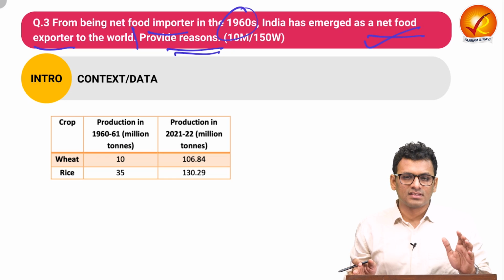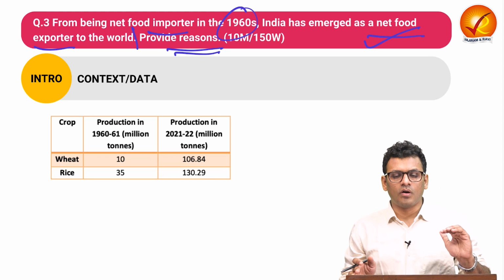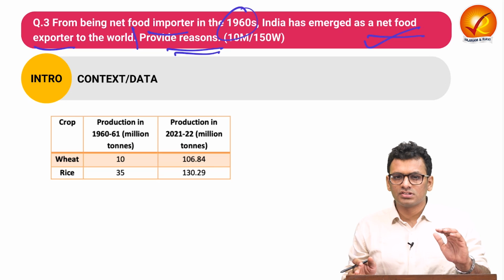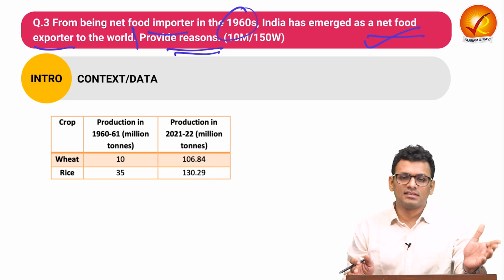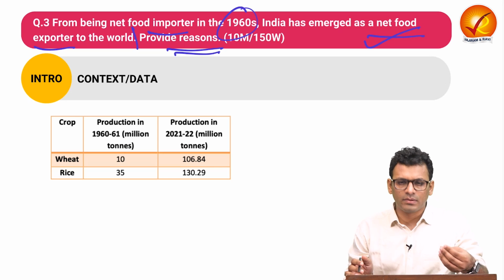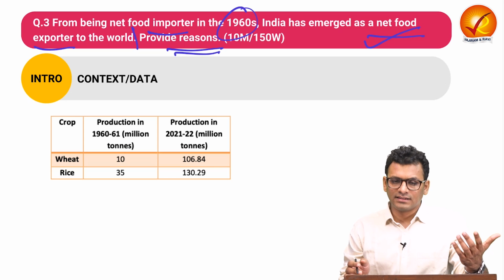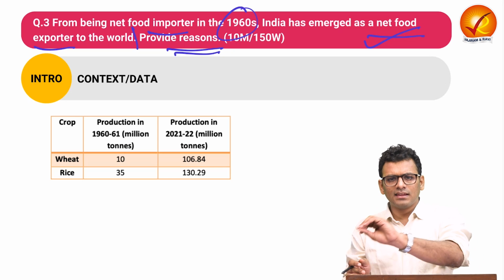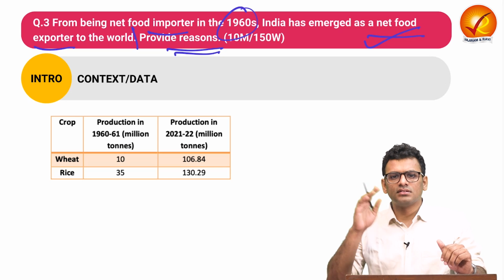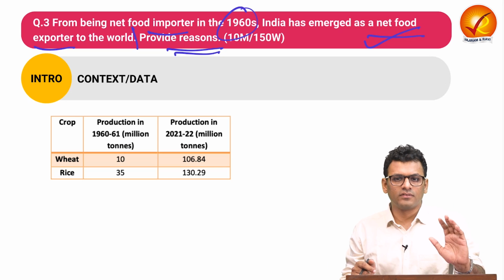So the structure of the answer is very simple. It's a one body heading question. In the introduction, you can provide certain data points to justify how there is this kind of shift. You can provide data points with respect to any specific crop, how in the 1960s the production was some X amount, and in the present context what is the change in production. So that is something for the introduction.